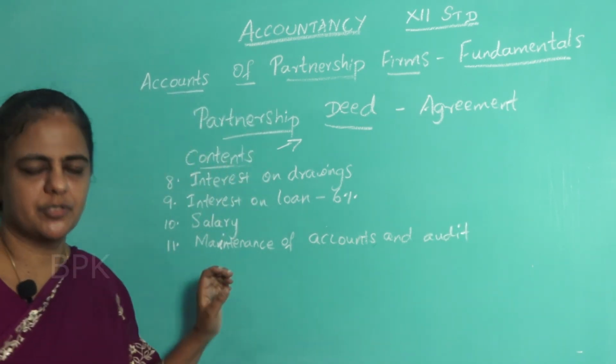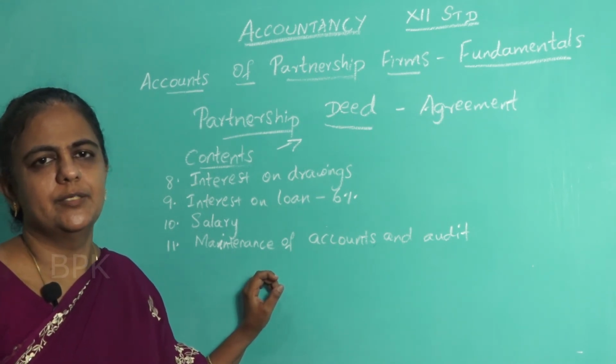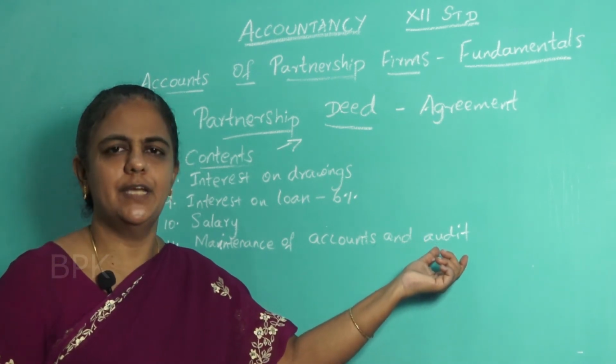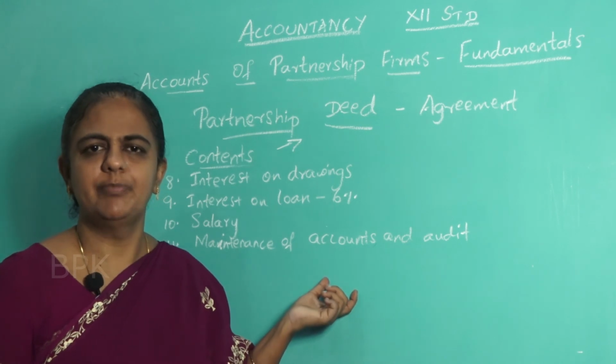How are they going to keep the books of accounts? Books of accounts are very, very important, so they should be maintained. And the audit. What is the meaning of audit? Checking of the accounts. What is the procedure for auditing? That also has to be mentioned there in the agreement.